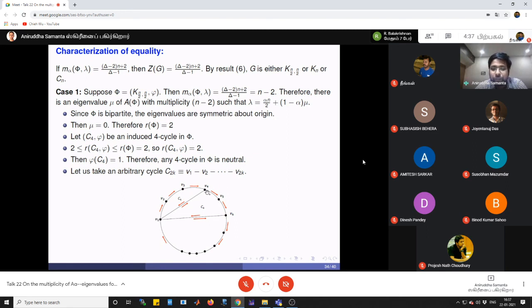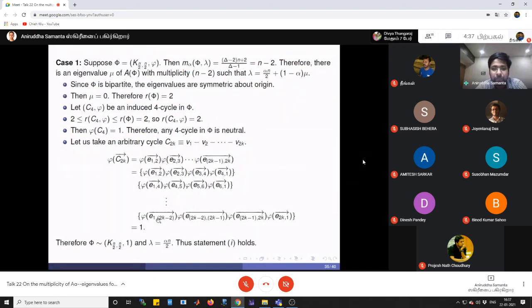Again v1, v4, and so on, and v6 and v1, right? Then the product of these gain values will be 1. So finally, the product of the gains of all these 4-cycles will be nothing but the gain of the cycle C2k. As we know, the gain value of all the inside cycles is 1. Therefore, finally, the gain of this cycle becomes 1, right?